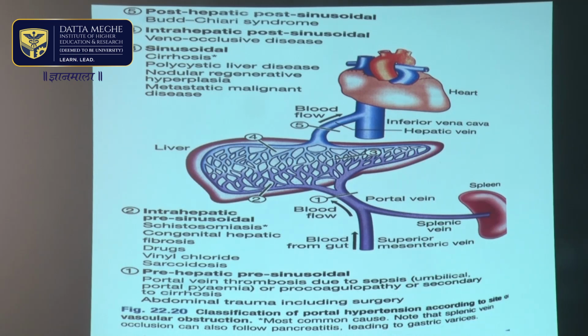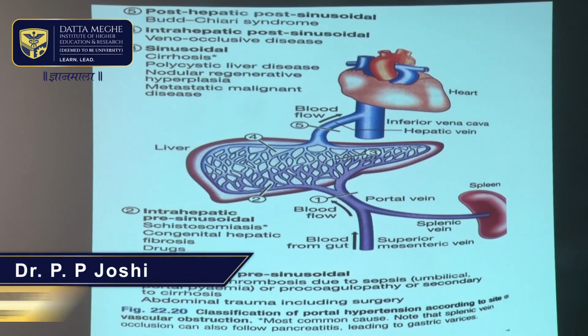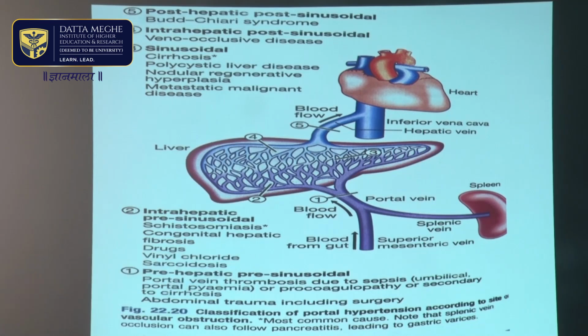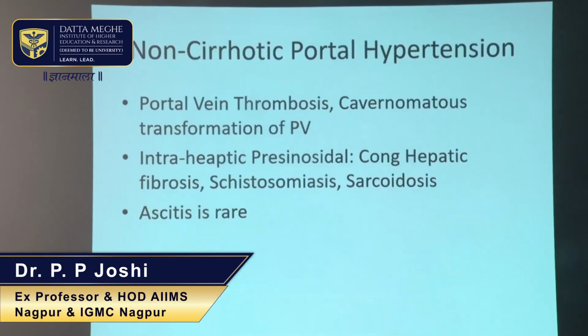When there is post-hepatic, post-sinusoidal portal hypertension, the liver is usually markedly enlarged and tender because there is congestion of the liver, because hepatic veins are the first tributaries of the inferior vena cava. And when the hepatic veins are blocked, which occurs with Budd-Chiari syndrome, because of thrombosis or other causes, it causes congestive hepatomegaly and a tender liver is seen. So, these are the causes of portal hypertension.